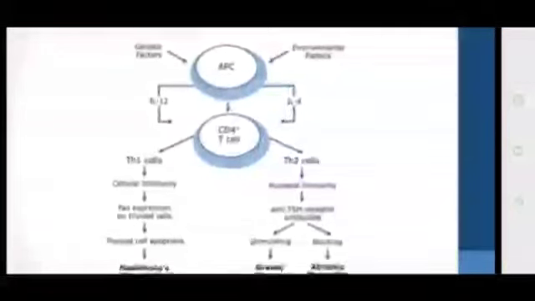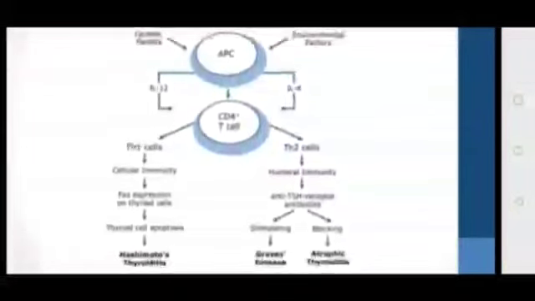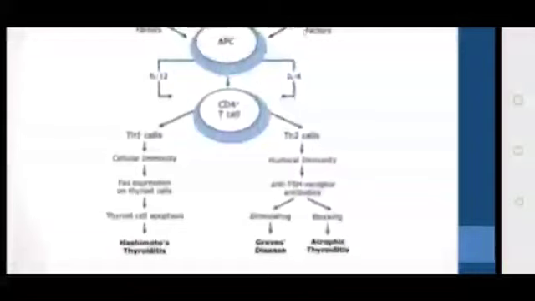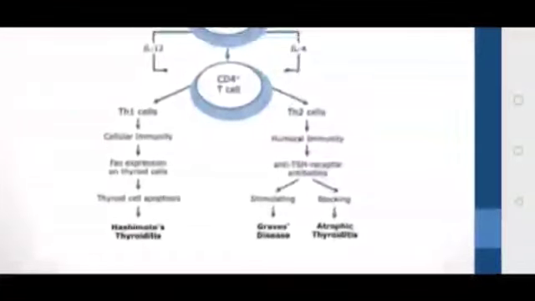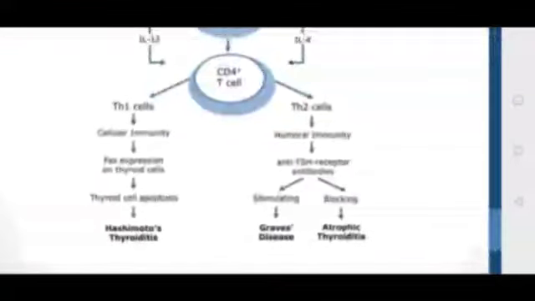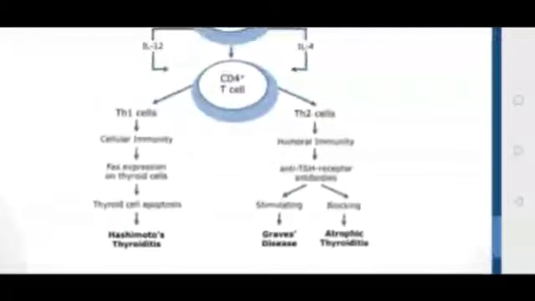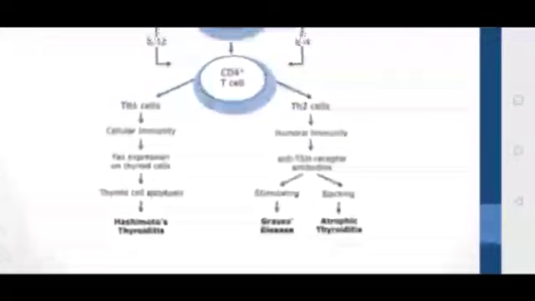Okay, and what is the pathology? See, genetic factors and environmental factors will act on the antigen presenting cells, which leads to activation of interleukin 12, 14 and 4, which in turn activates the CD4 T cells. So Th1 cells and Th2 cells get activated. This leads to cellular immunity, FAS expression of thyroid cells, thyroid cell apoptosis, which leads to Hashimoto's thyroiditis.